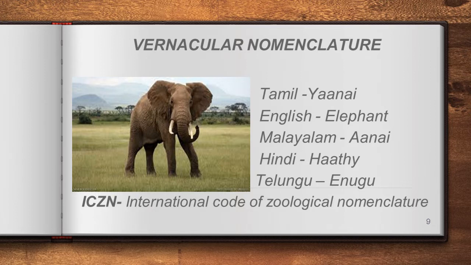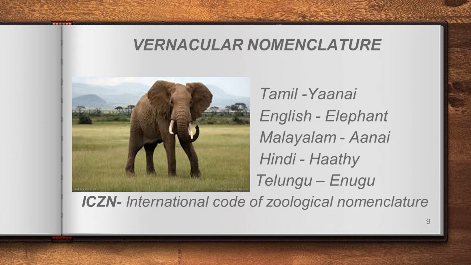Do you notice one thing? The animal is the same, but we have given 5 names for the same animal. The organism is the same, but we are calling the same organism with different names. And do you know one thing? The report says there are more than 6,000 different languages throughout the world. If you take India, 22 official languages are there, and again the report says more than thousands of local languages are there, right? In the sense, the same organisms may get more than 6,000 names.